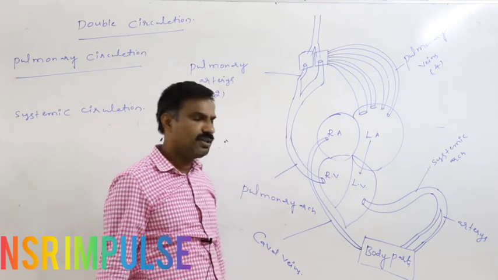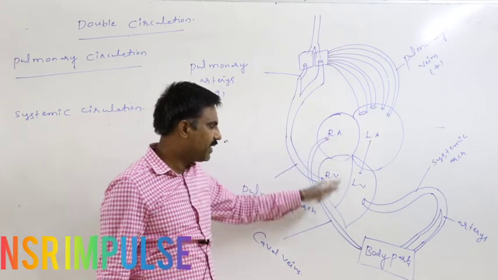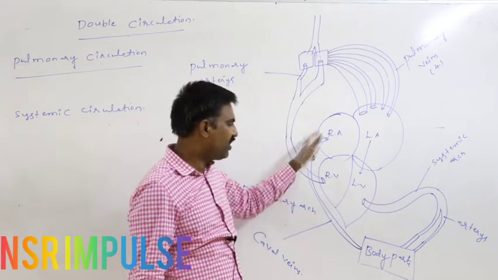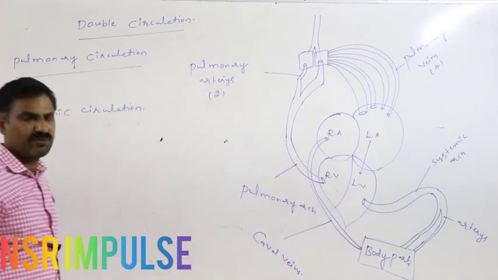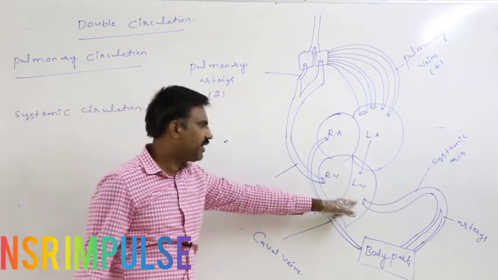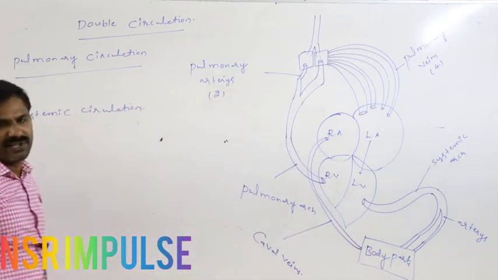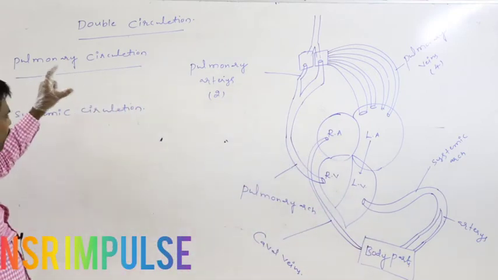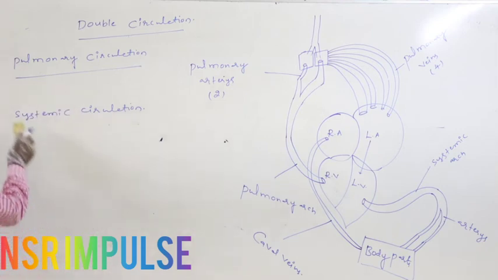In that way, the route of circulation of the blood from the left ventricle to the right atria is said to be the systemic circulation. So definitely this can be represented in the form of a schematic diagram.